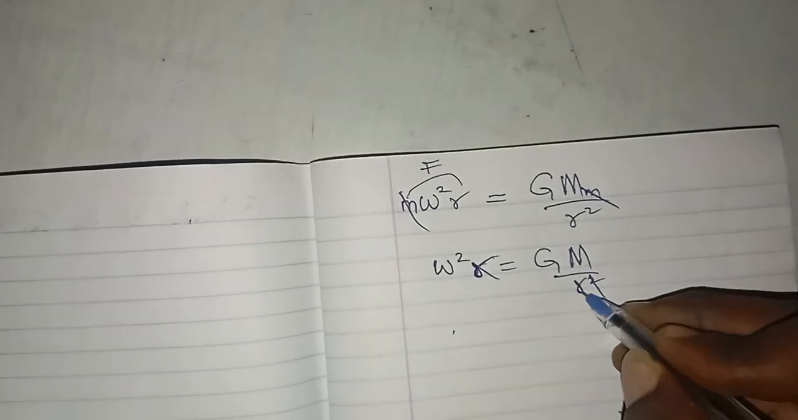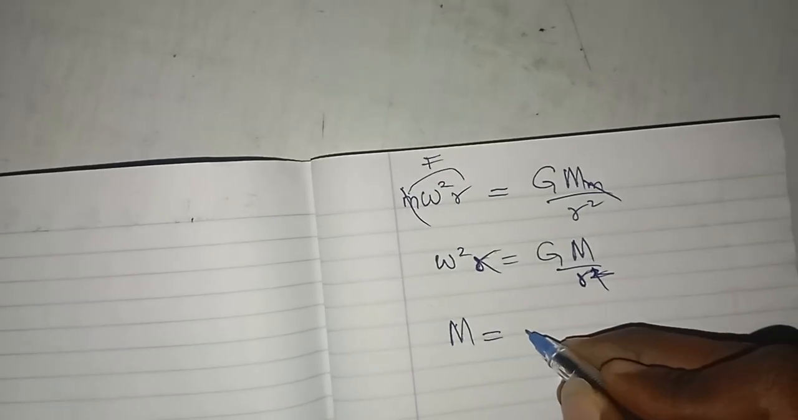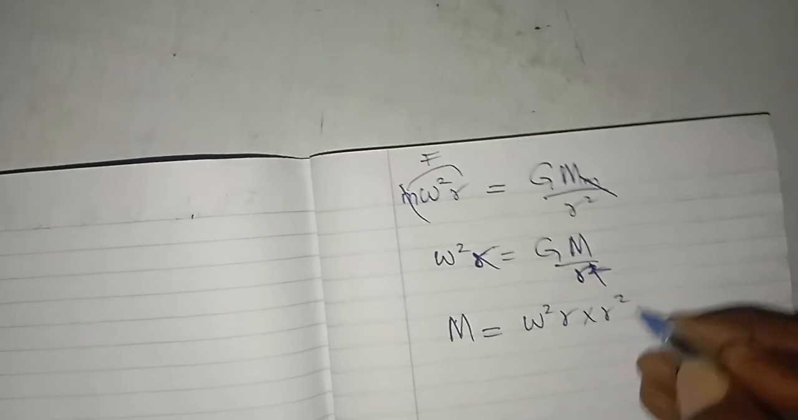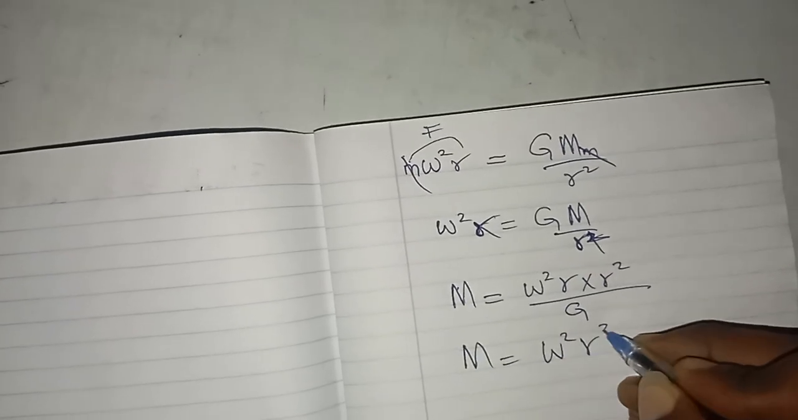Before I cancel, what am I trying to work on? I'm trying to make this the subject of the formula. This should be M equals w square r times r square, all over G, so that M will be equal to w square r cube all over G.